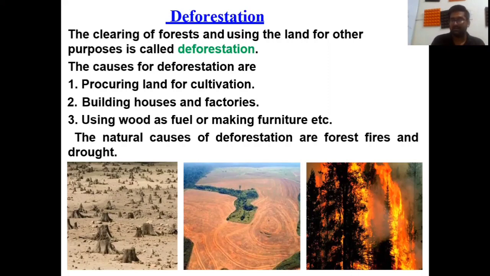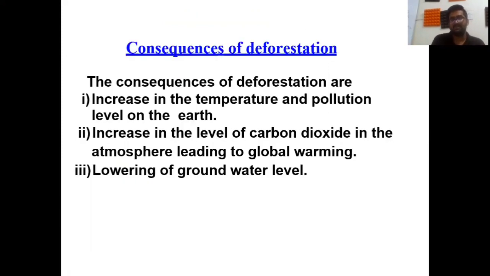And droughts. Students, consequences of deforestation are an increase in the temperature and pollution level on the earth, because trees absorb almost 80% of carbon dioxide emission.